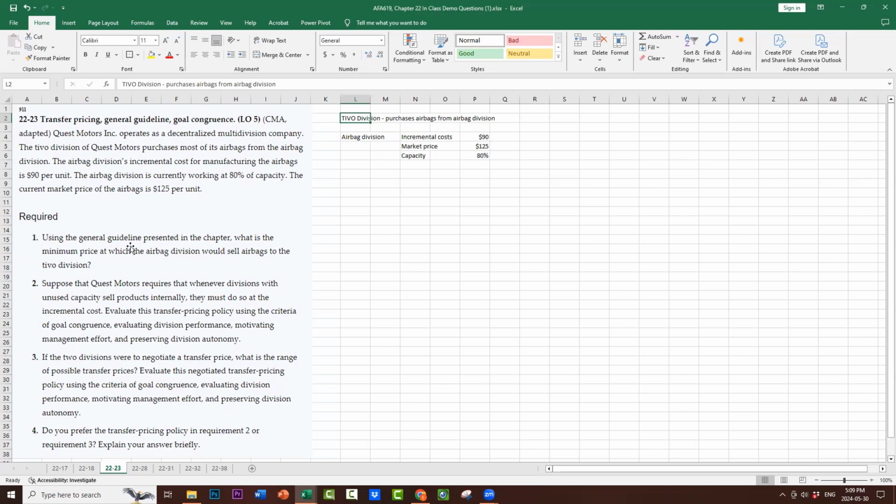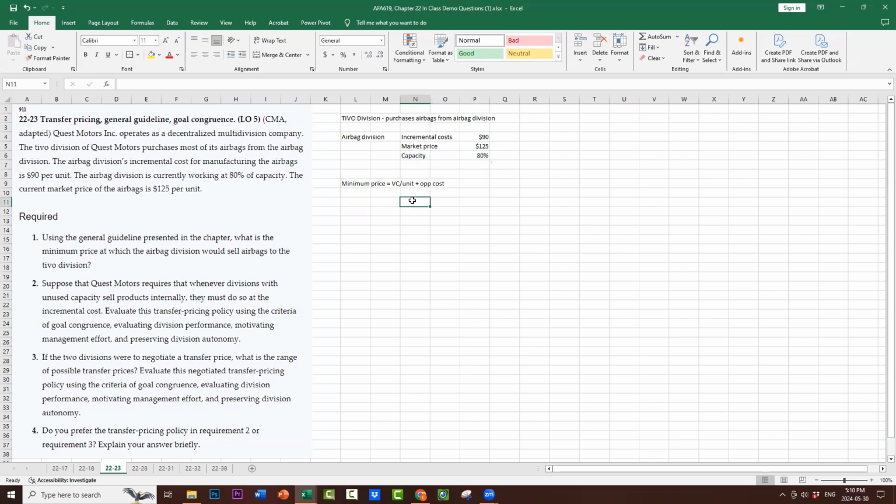Required. Using the general guideline presented in the chapter, what is the minimum price at which the airbag division would sell airbags to TiVo division? So keep in mind the minimum price is equal to the variable cost per unit plus the opportunity cost. What is lost? Now, in this case, they're at 80% capacity, they have excess capacity, right? So if they don't sell, they don't get any money at all, right? That's what it comes down to.